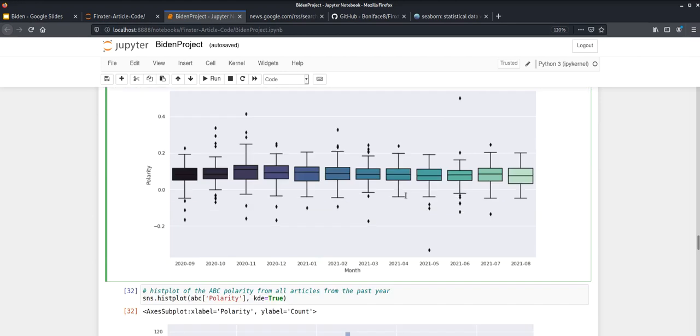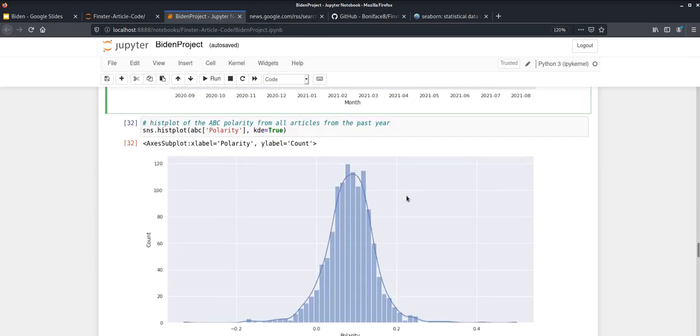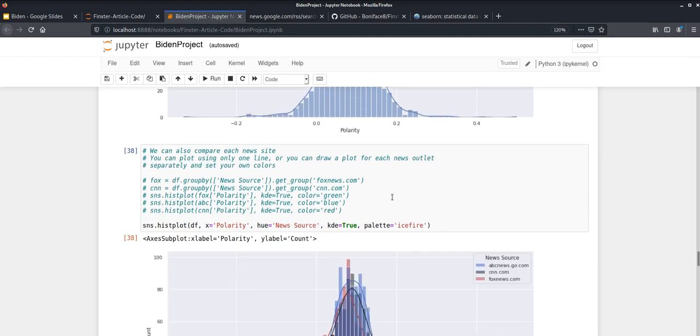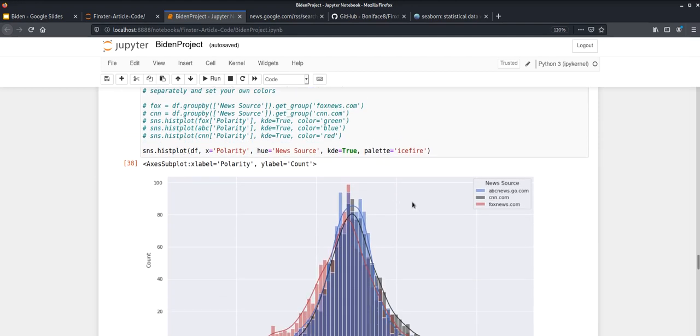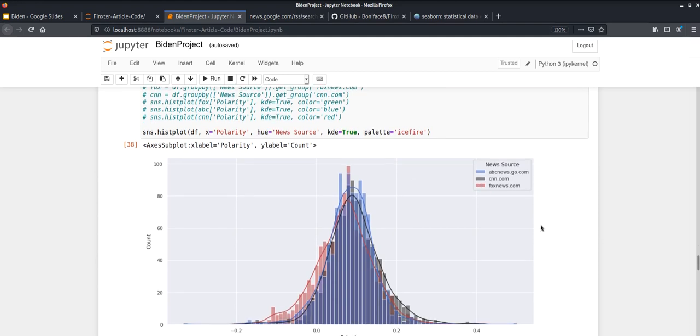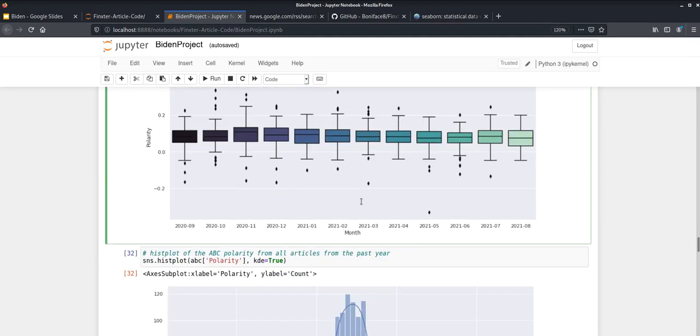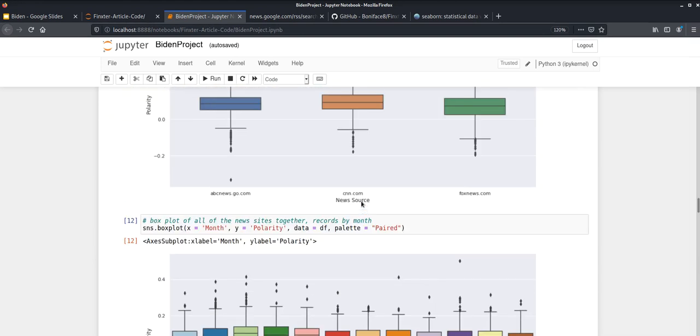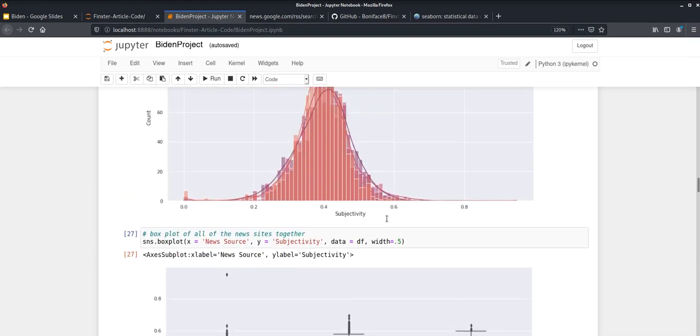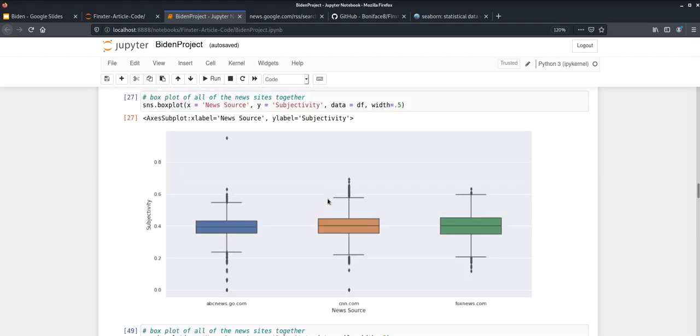Moving on further, we can also do histograms of each source alone, like here. And if we move a little bit further, this is the same plot as the histogram above, the overall subjectivity histogram, this one, except this is just for the polarity.